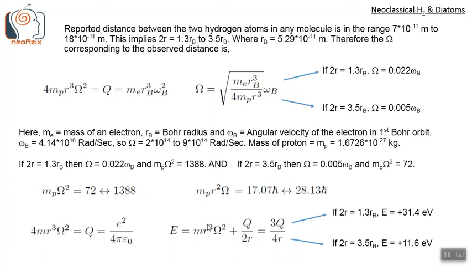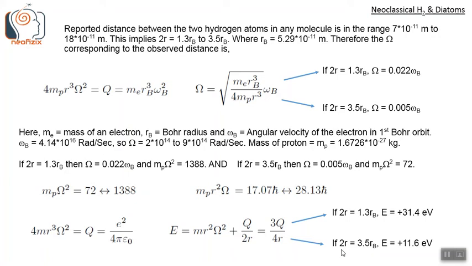So this can be replaced by q by 4r. So we get q by 4r plus q by 2r equals the total energy of this two proton system in the circular orbit, which is 3q by 4r. So if r is in the lower range, 2r equals 1.3 rb, then the energy is high. We get 31.4 electron volt.